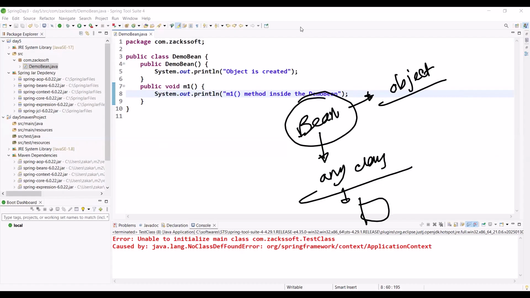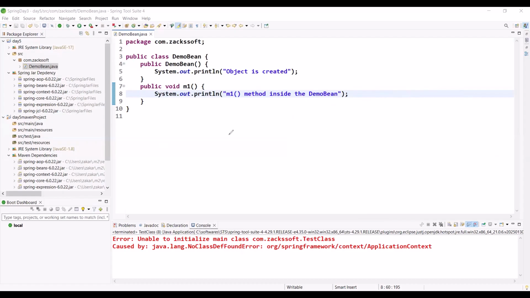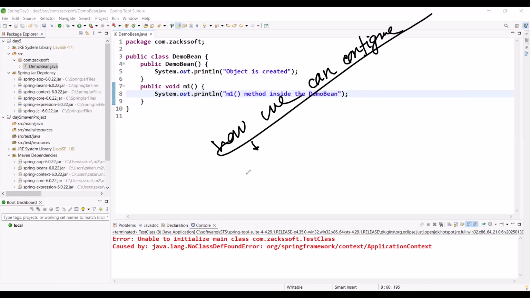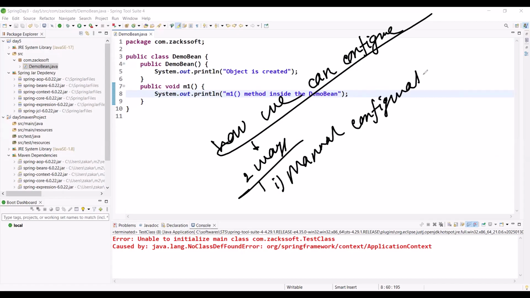How can we configure it? Using XML. There are multiple ways, actually two ways: one is manual configuration, and the other is automatic configuration, or auto configuration.